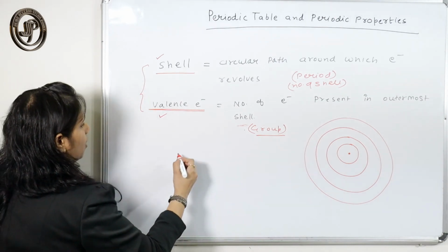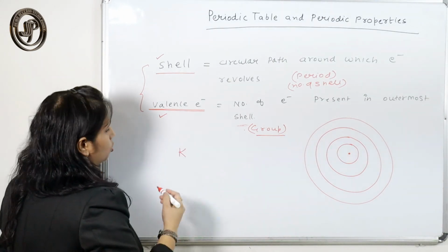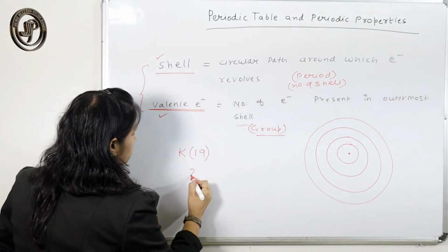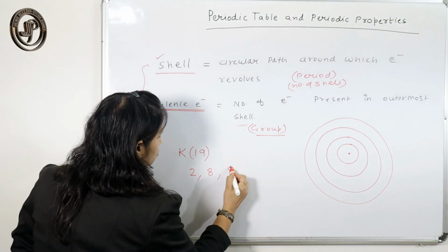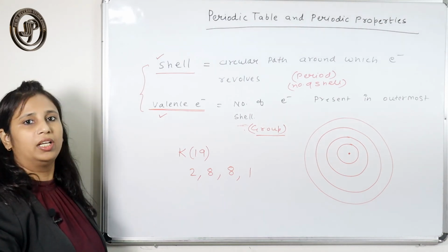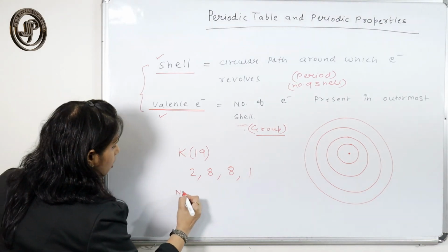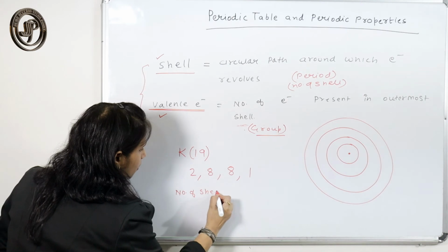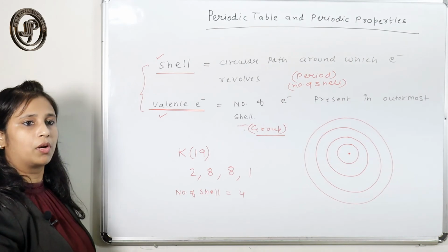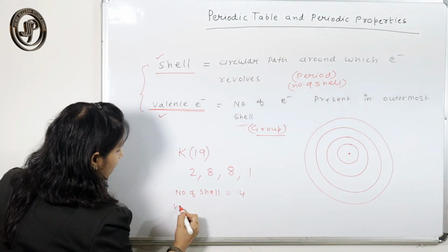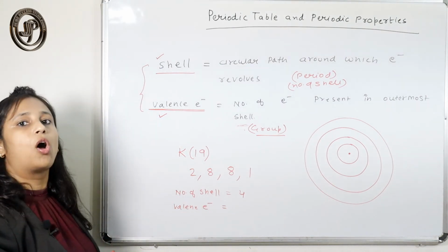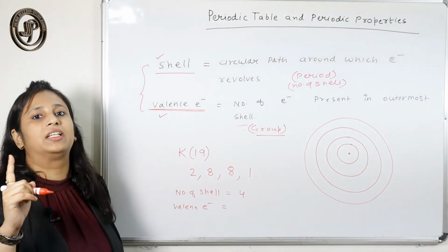For example, I just took sodium. I know its atomic number is 19, so its electronic configuration is 2881. Just count the number of shells. It is 4. And what is its valence electron? Valence electrons means the electrons present in the outermost shell.